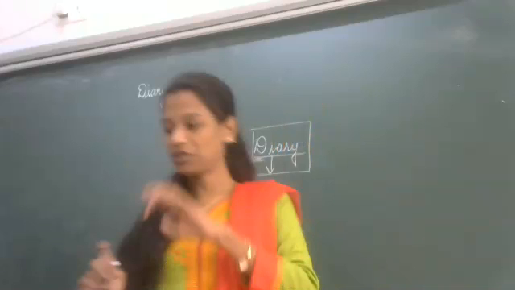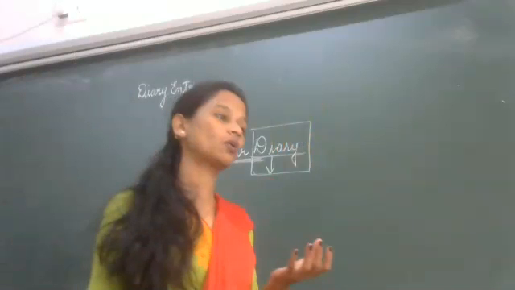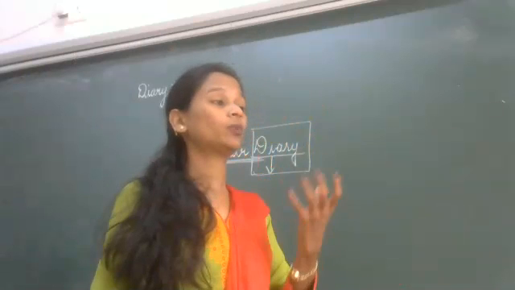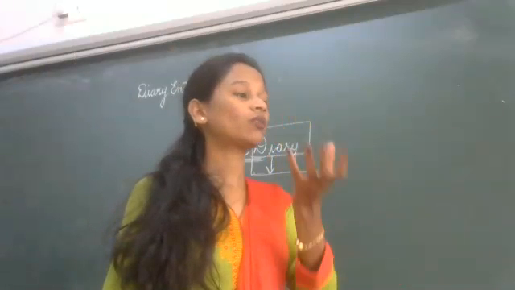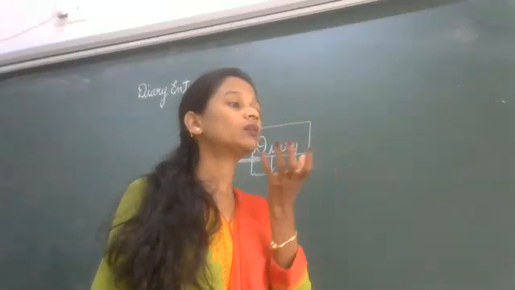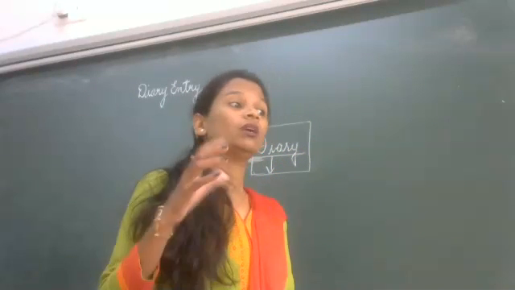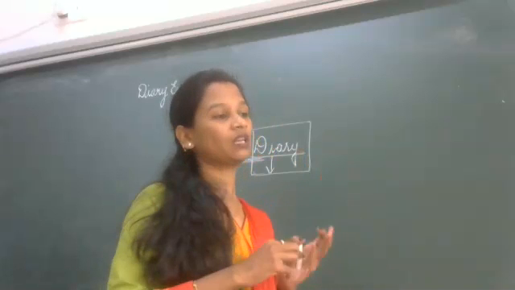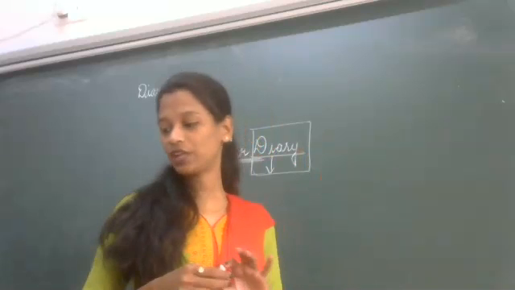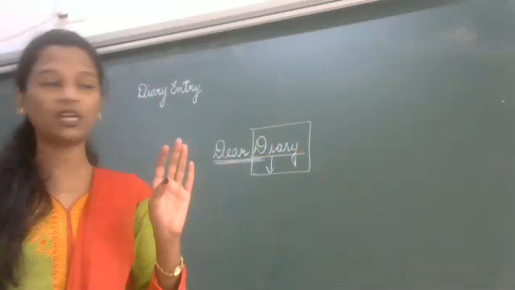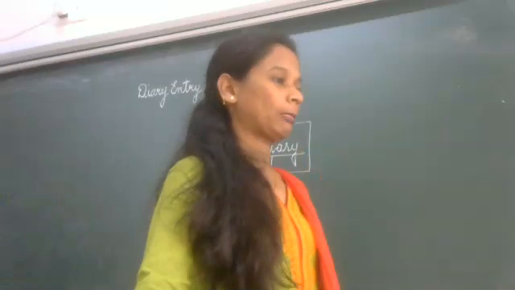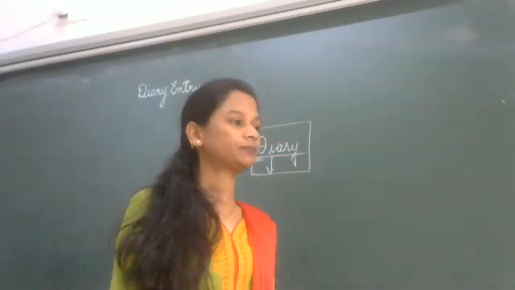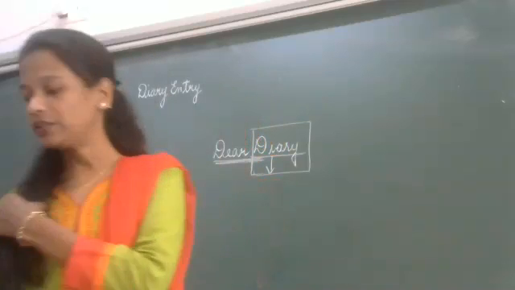Write about your hopes, fears, joys, disappointments, and sorrows. You can also write about what you are hoping, like, I hope to do well this time. You also can write about the joys that you are having. Even when you are happy, you can write a diary entry. So all these things are included while writing a diary. Now see the format. Any doubts, children? Do you have any doubt? No doubts. Okay, no doubts.